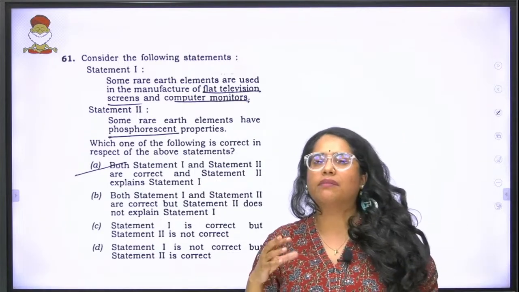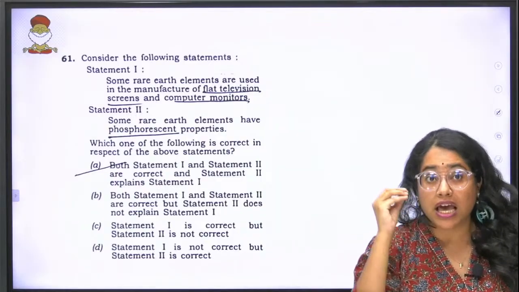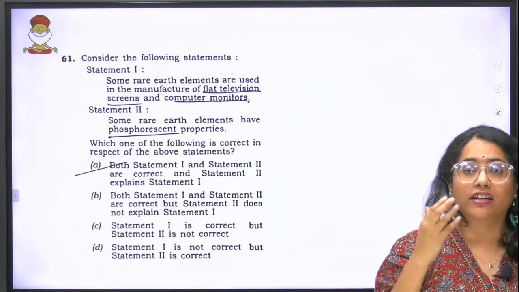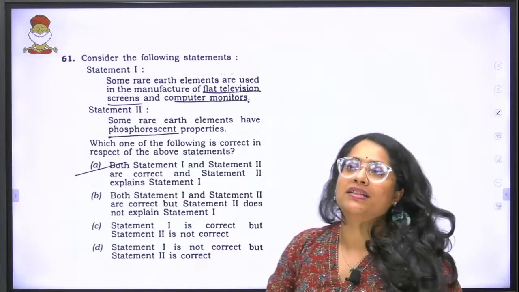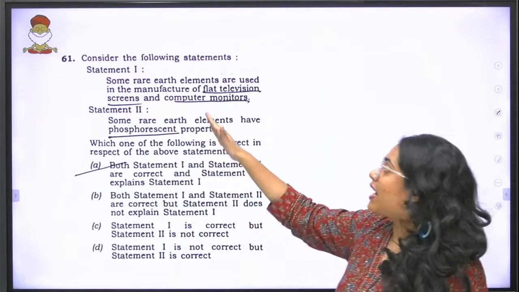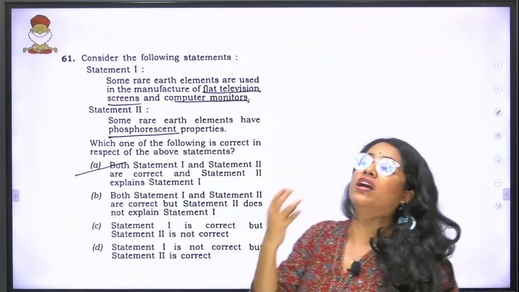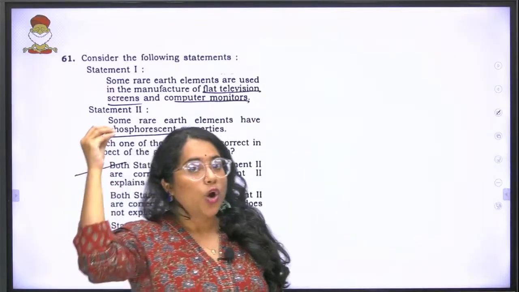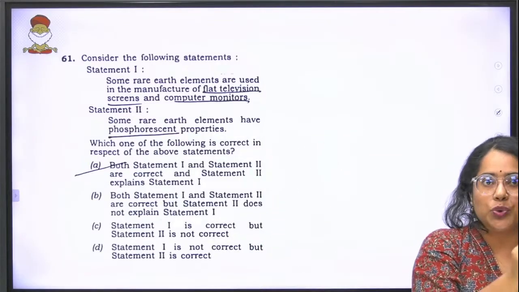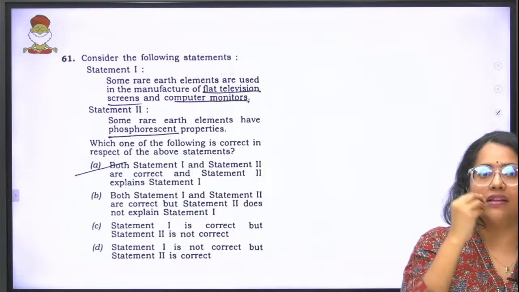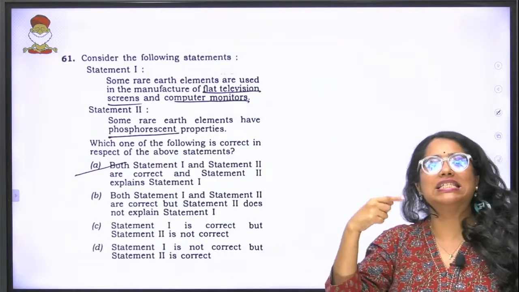So lithium, cadmium, you have a lot of these combinations getting used in your television screens, primarily because of the second statement. The second statement being some rare earth elements have phosphorescent properties. That means when you have a certain energy source given to it, it emits light, and this is very important if you have to use it in screens.